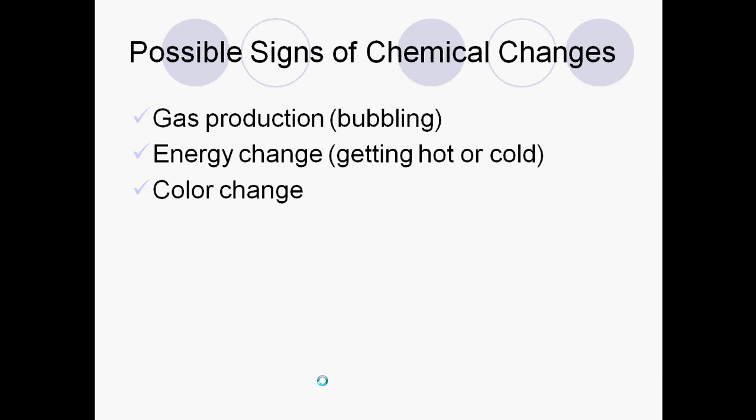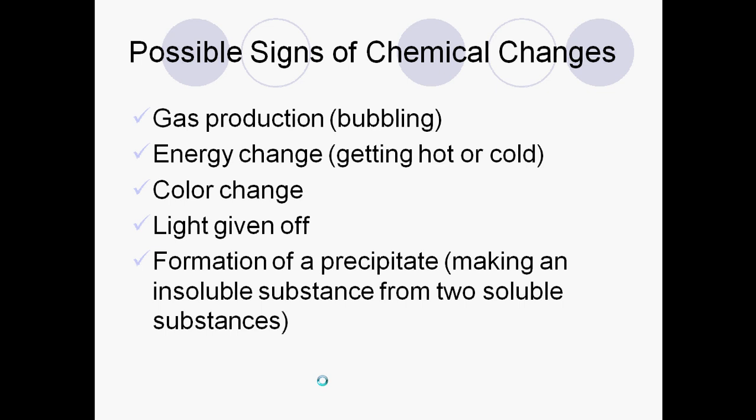Color change can sometimes be chemical. It depends on the situation, and this one you have to be careful with. If I just take food coloring and I put it in water, that's not a chemical change. But if I take two different substances and mix them together, when they react and they give me something in a different color, that would be chemical. When light or heat is given off, if we see flames, and then a formation of a precipitate. So what that means is when we take two liquid or insoluble substances, we mix them together and you get a solid that typically sinks to the bottom. That's going to be a precipitate. So you know you ended up with something new if you start with two liquids and you end up with a solid.